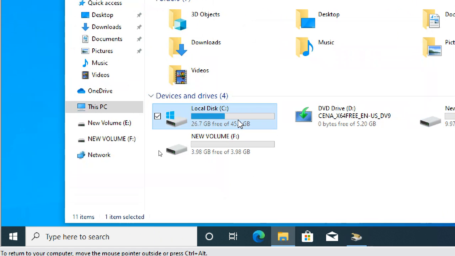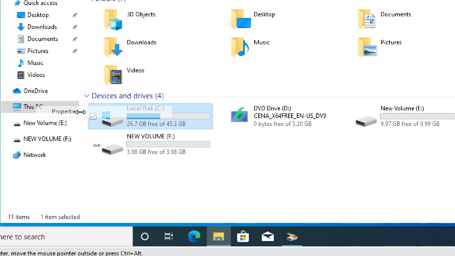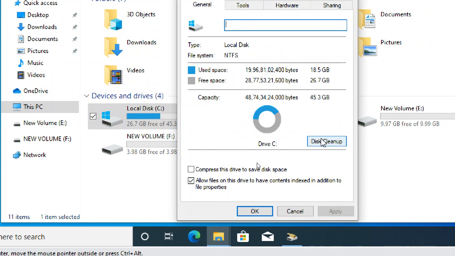So better to run Disk Cleanup for both C drive and this drive also. C drive is compulsory, because the temporary files are everything in C drive only. So go to Disk Cleanup, and clean up your other things also.